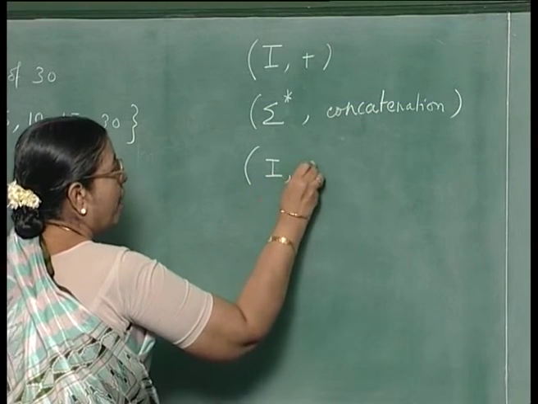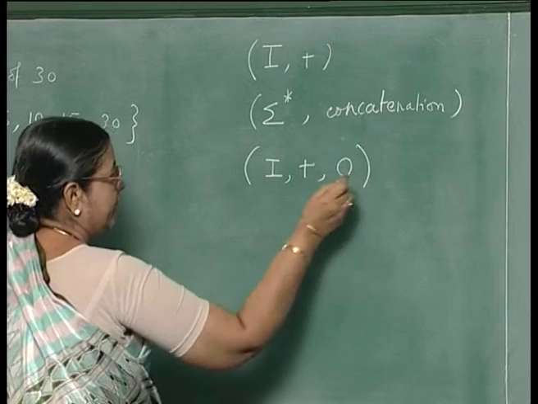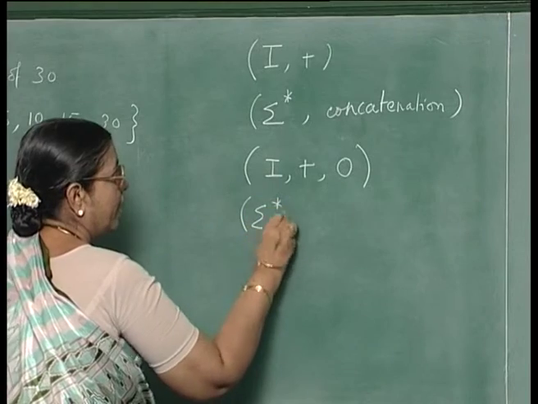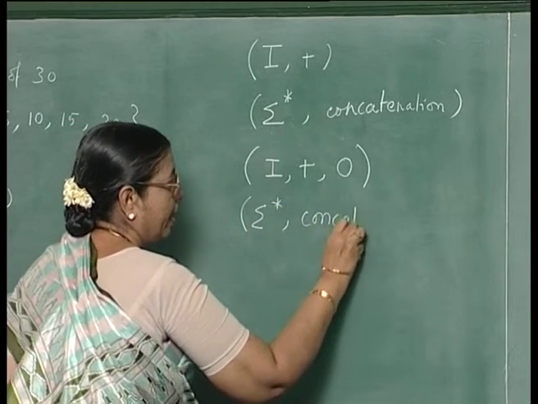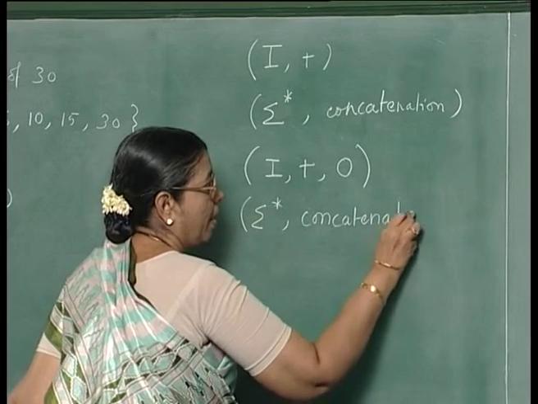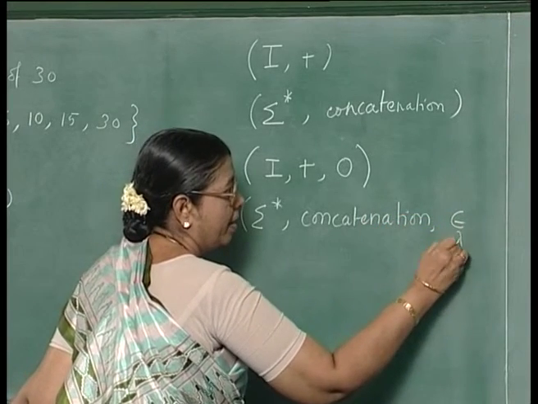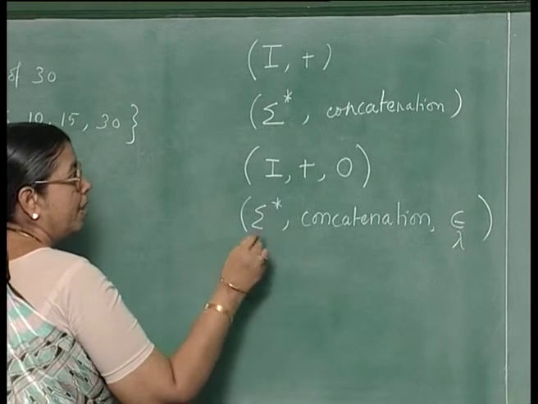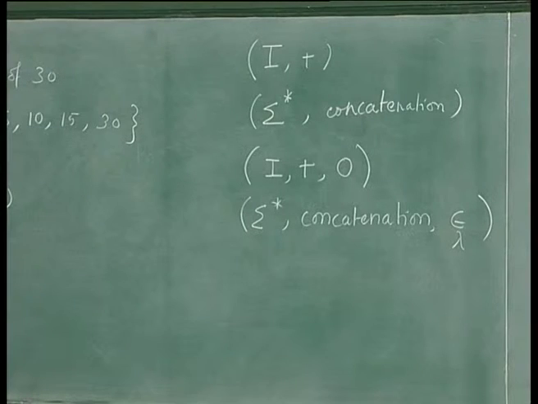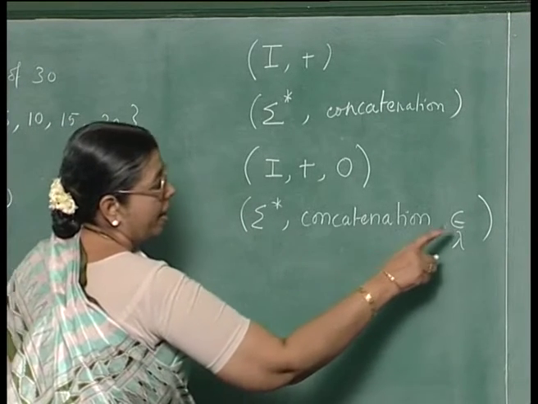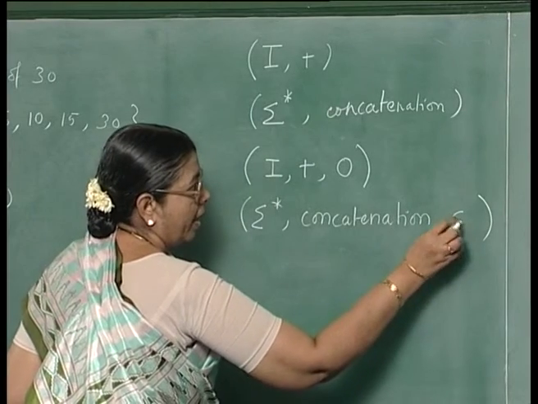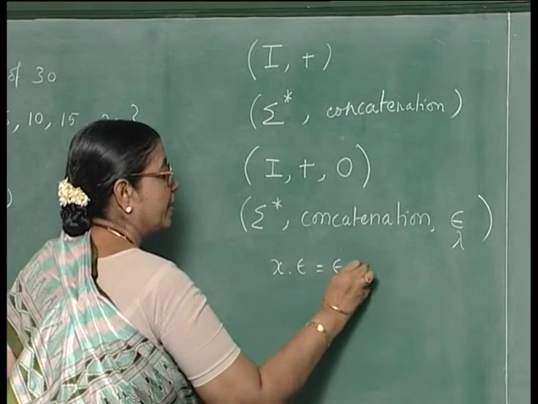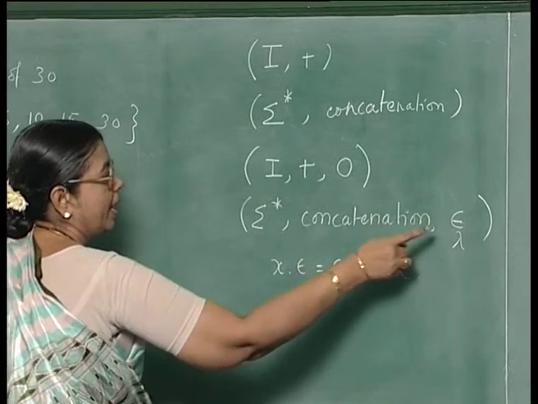If you take the identity element as 0, 0 is the identity with respect to plus, and for sigma star with concatenation, the empty string, or lambda, sometimes denoted by epsilon, sometimes by lambda. This is a monoid because we have already seen that it is closed and the associative property holds, and this is an empty string, and you know that x into epsilon is equal to epsilon into x is equal to x for any string. So, this is an identity element.